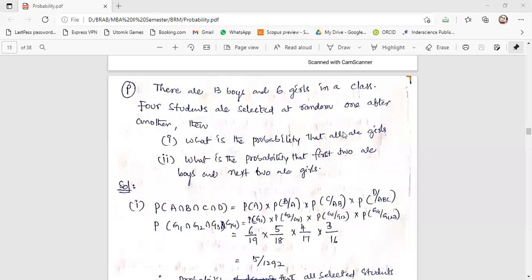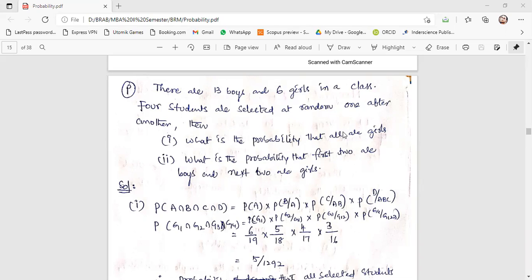How many students are there in the class in total? 19, sir. So out of 19, you have to select 4 students at random, one after another. In the first selection we'll get 6 by 19, sir, for a girl. In 4 attempts, girls have to come. Second one is first 2 are boys, next 2 are girls.